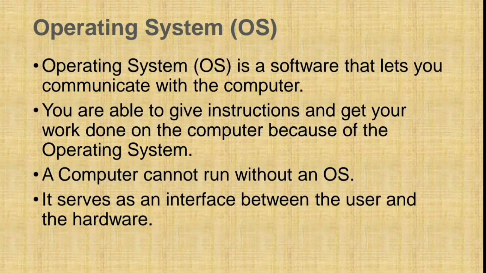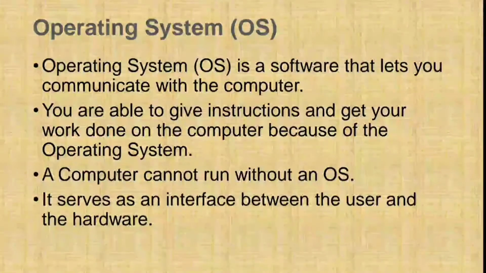So first is OS, meaning operating system. Operating system is the most important software without which you cannot work on a computer system. Operating system is a software that lets you communicate with the computer. You are able to give instructions and get your work done on the computer because of the operating system.